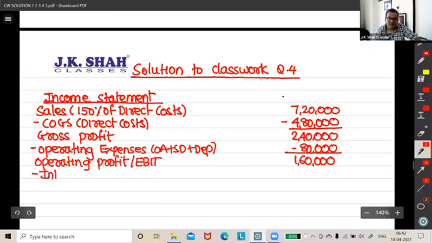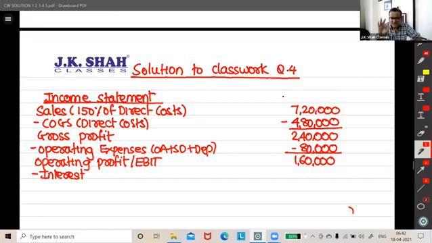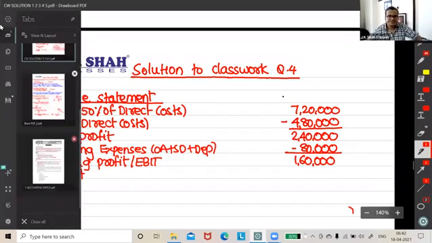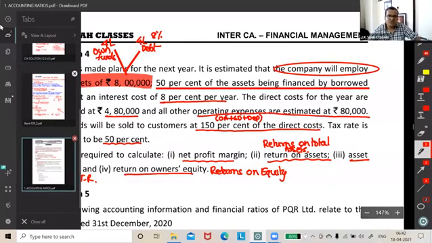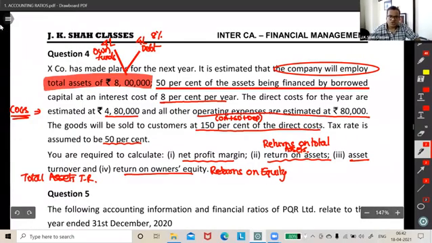Less. Once we reach EBIT, then obviously what do we have to subtract? We have to subtract interest. Correct, friends? Okay. How would we calculate interest? Go to the question. Check. Interest rate is 8%. Correct, friends? I show you the question. See. What is written over here? The total assets are 8 lakh. 50% is financed by borrowed funds. That means it will be 4 lakh at the rate of how much? 8%. Correct, friends? I hope you understand this.